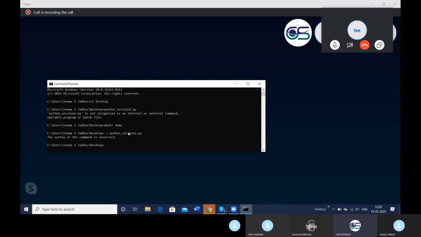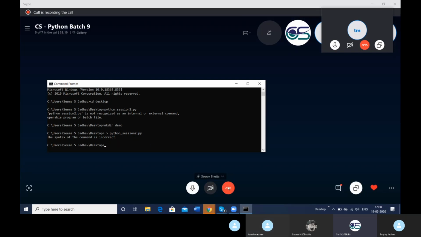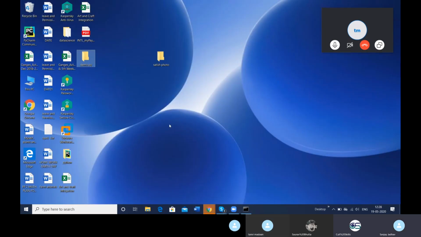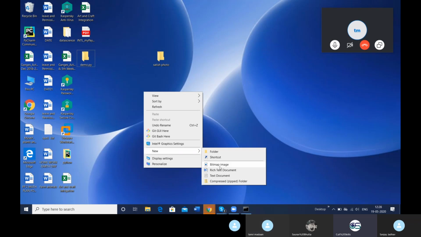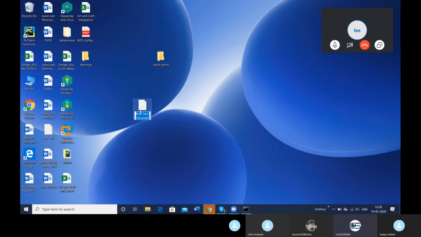What you are trying to do, you are trying to launch the file, run the file, or to create the file? See, first we have tried this. Where is your Python file? Have you created your file? Where are you working? You are working on desktop, right? Go to desktop. Right click here. Then go to new, make a text document, the second last. Okay, this is the instruction.